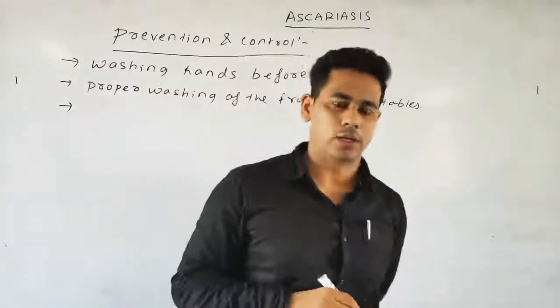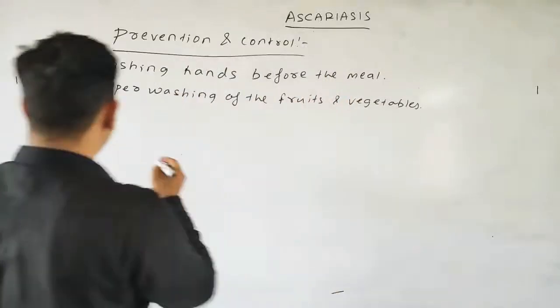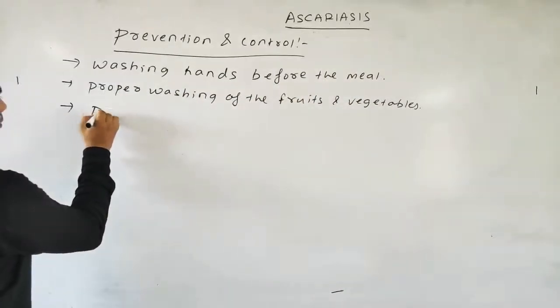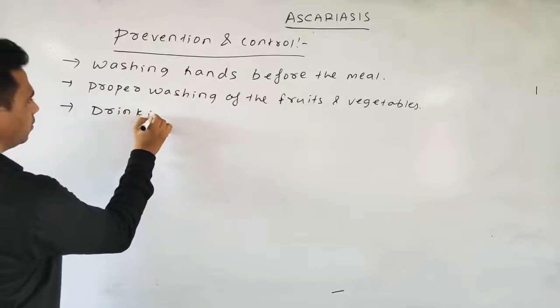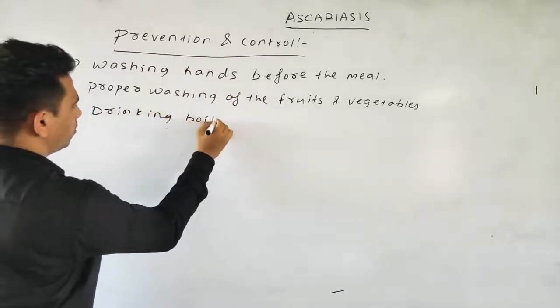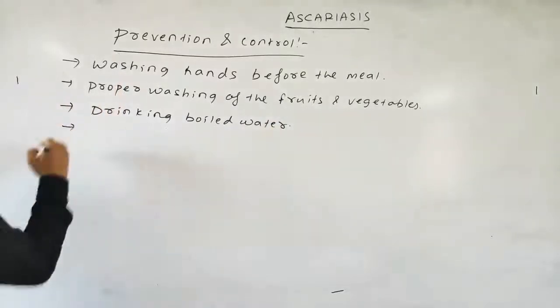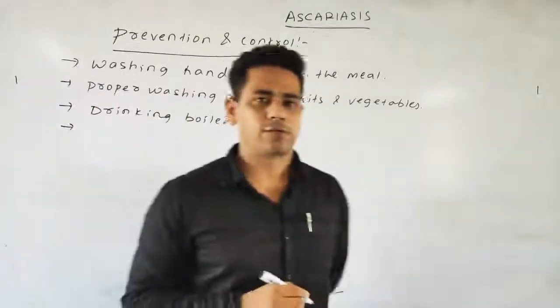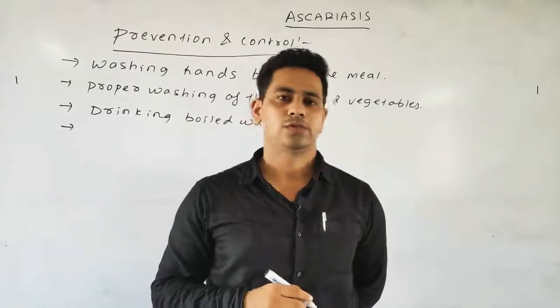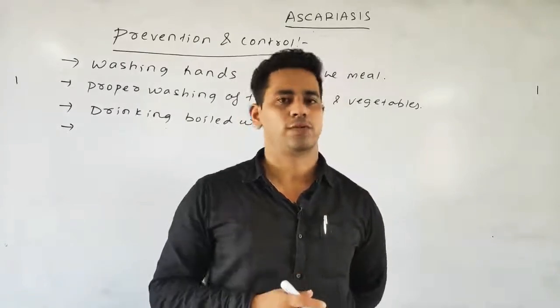Drinking boiled water instead of normal water. Drinking boiled water. Okay. Next, disposal of the human feces. As we know, it can spread due to the stool of human beings.